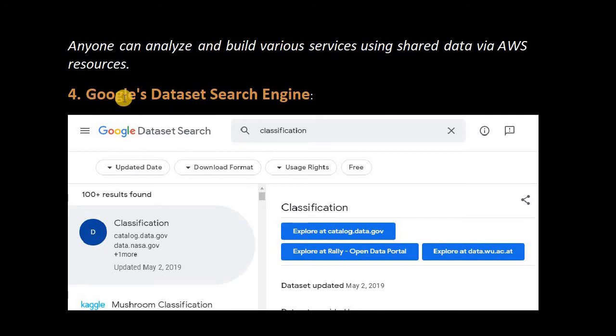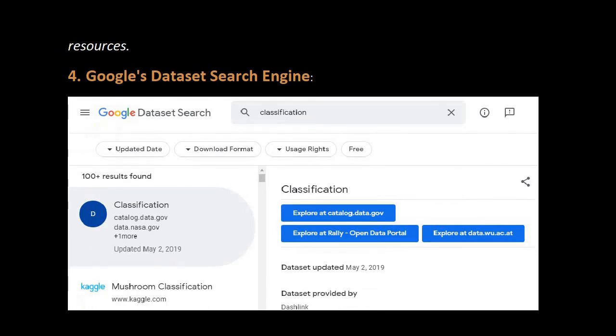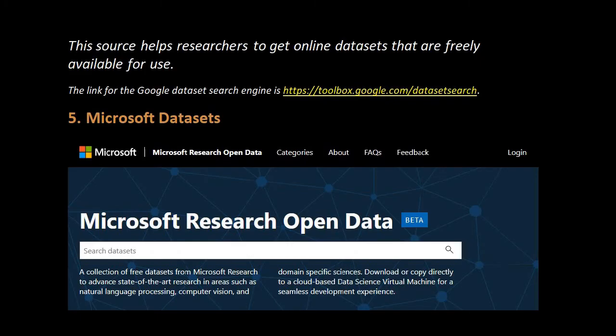Now the fourth one is Google data set search engine, right? With the help of a Google data set search engine you can easily find your data set. I think you are most familiar with this Google data set. This is the link through which you can go easily, right?